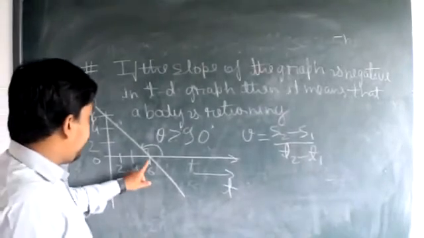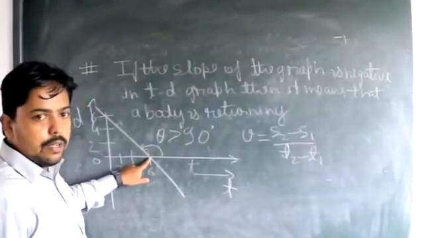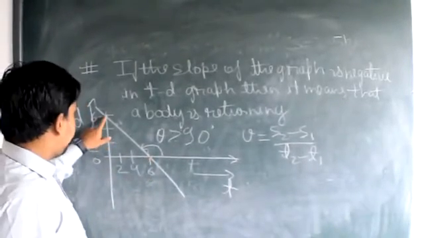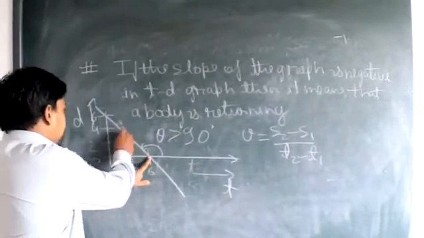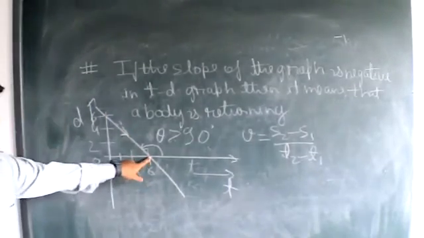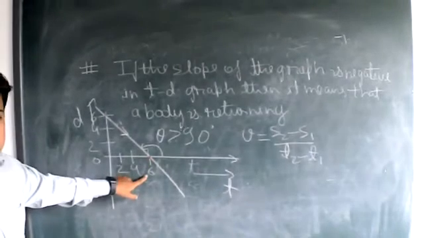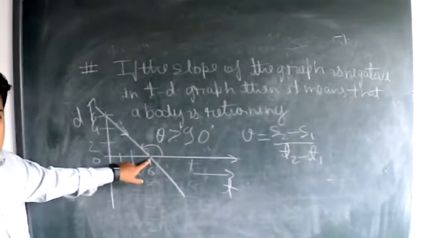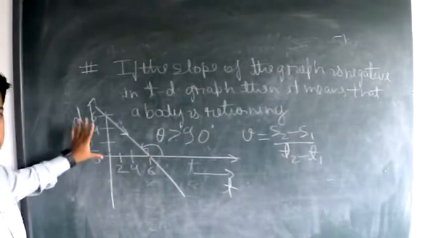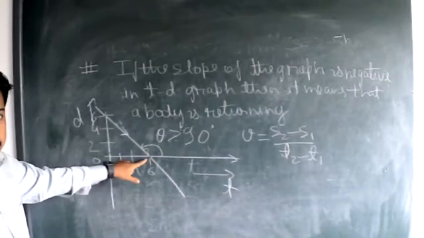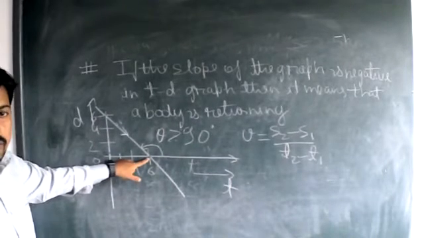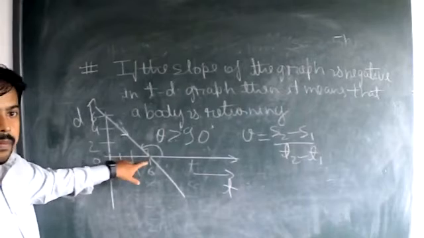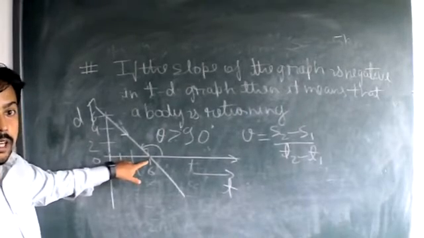So what is the final point of displacement of our body? What is the final displacement at t equals 6 seconds? What is the displacement at this point? Anyone? 0.